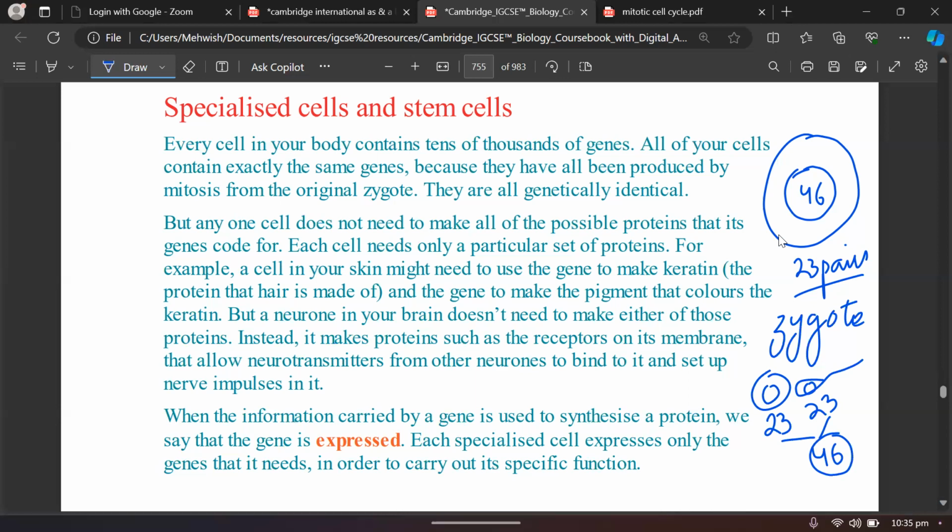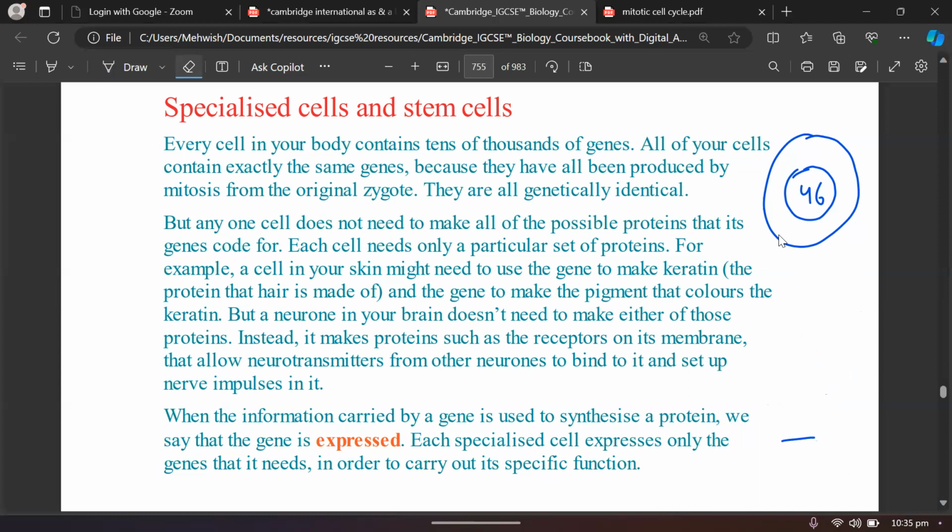And when the zygote started mitosis, meaning it started producing new cells, those new cells were produced as a result of mitosis, so all of them are going to be identical. For example, this is a zygote, and this zygote has started doing mitosis.